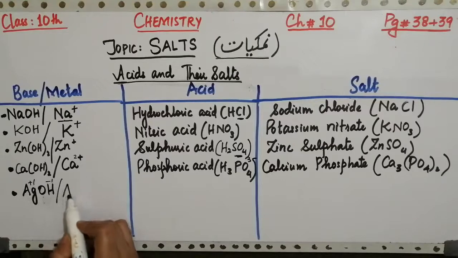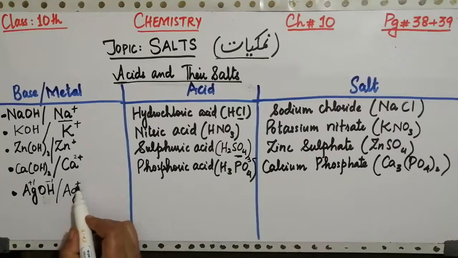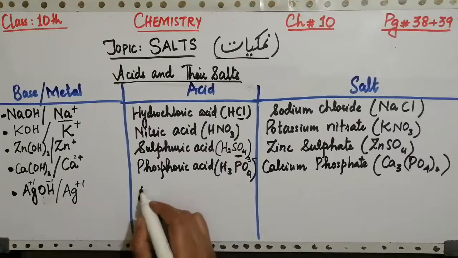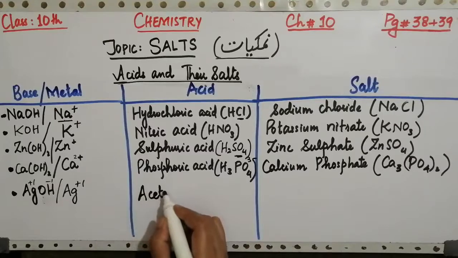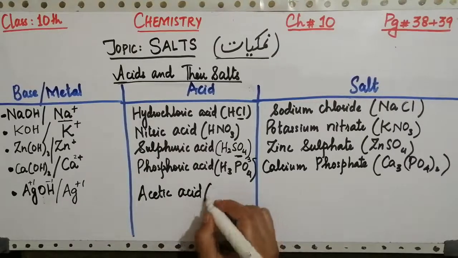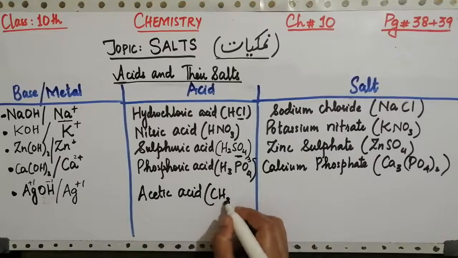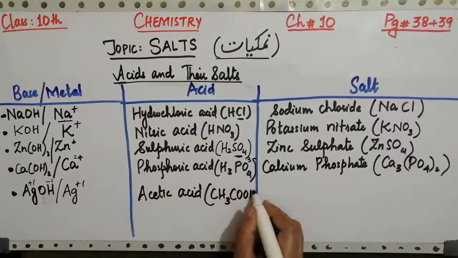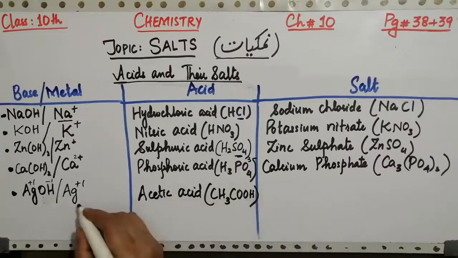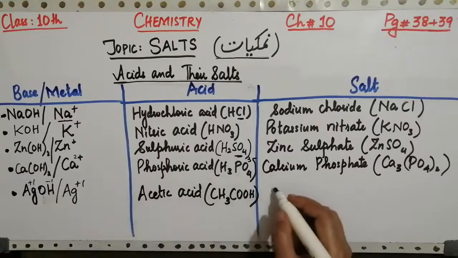So here the metallic ion will become silver, Ag. Symbol of silver is Ag. And the acid which we are going to take is acetic acid. Formula of acetic acid is CH3COOH.